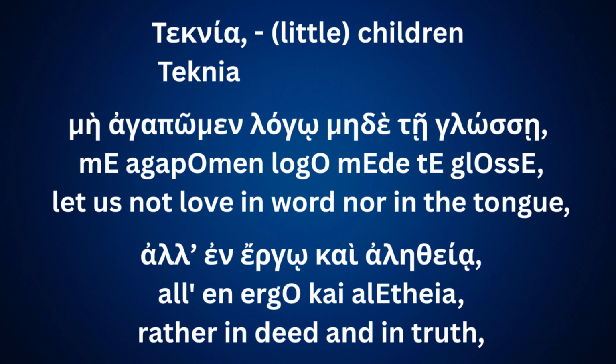Moving on. Me agapomen. So me negates our verb agapomen, and this is a hortatory subjunctive from agapao. Agapomen is in the hortatory, let us love, but it's negated. Let us not love. What is a hortatory subjunctive? It's a plea or a command given to ourselves as a group. So there is no first person imperative. Imperatives are either second or third person. You do this or let him do that. But in the first person, we get a hortatory subjunctive.